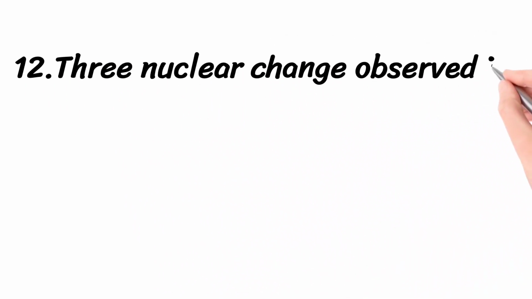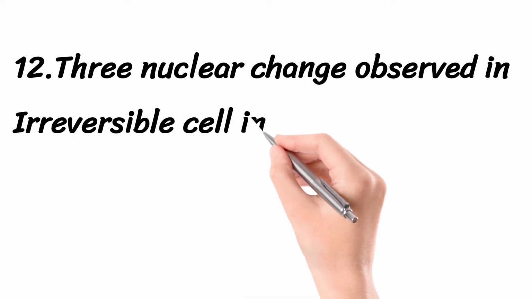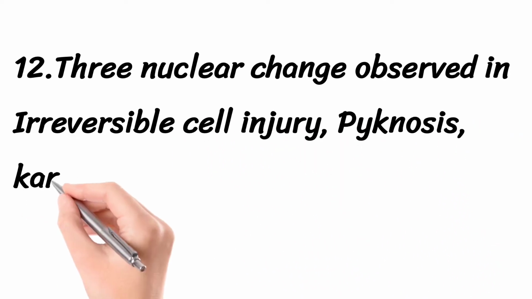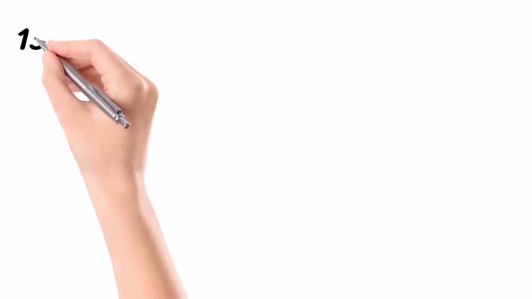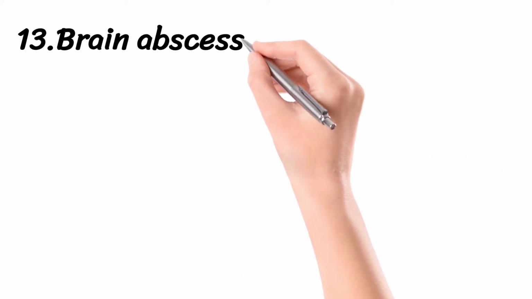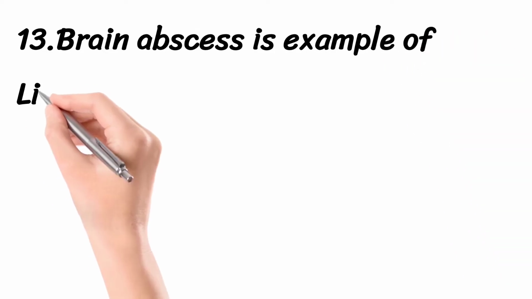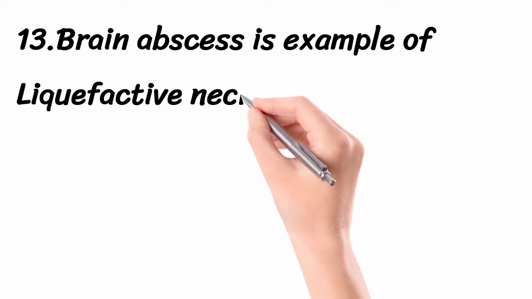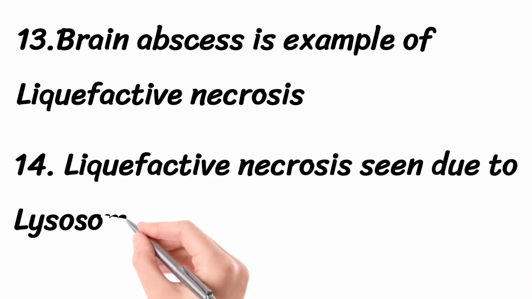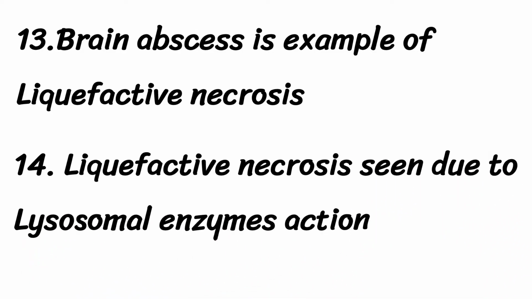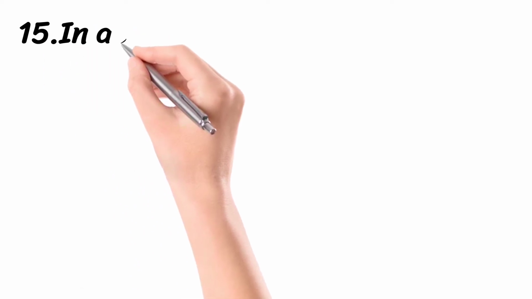There are three peculiar nuclear changes observed in irreversible cell injury, that is pyknosis, karyorrhexis and karyolysis. Those are the three nuclear changes commonly observed in cell death. Brain abscess is an example of liquefactive necrosis, which is due to the hydrolytic enzymes, the lysosomal enzymes. Liquefactive necrosis is seen due to lysosomal enzyme action, right?